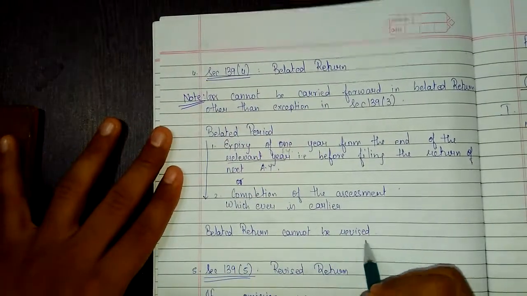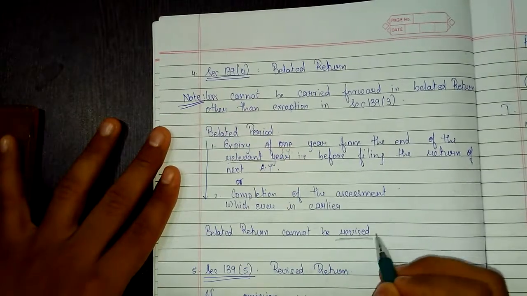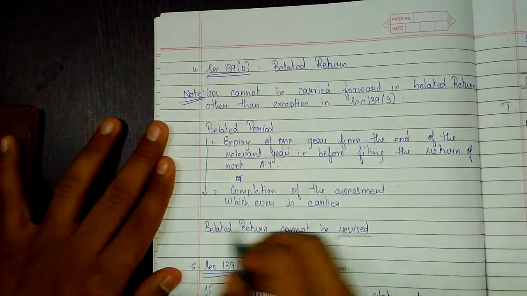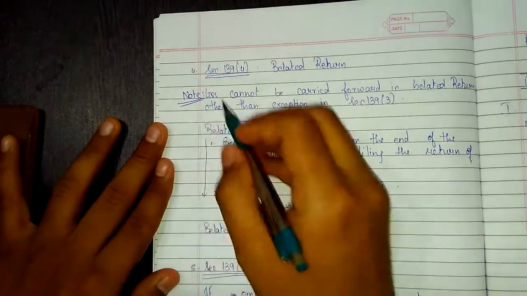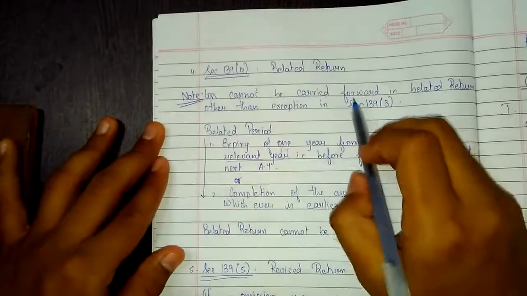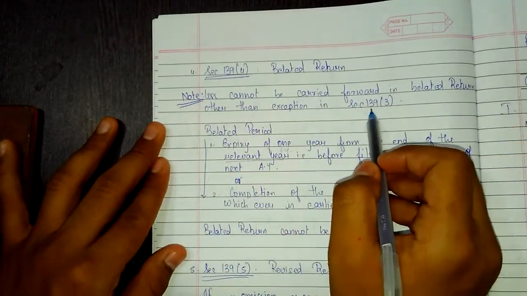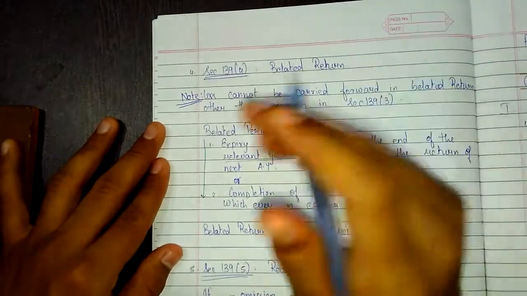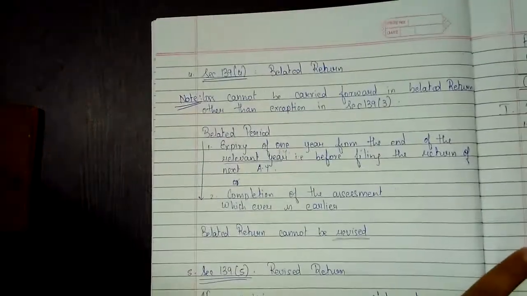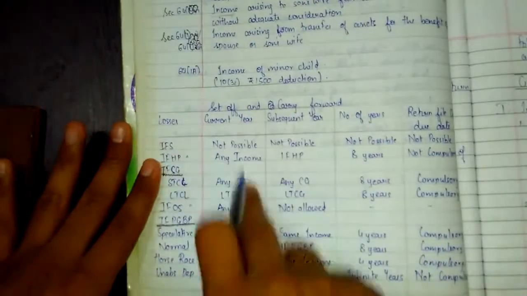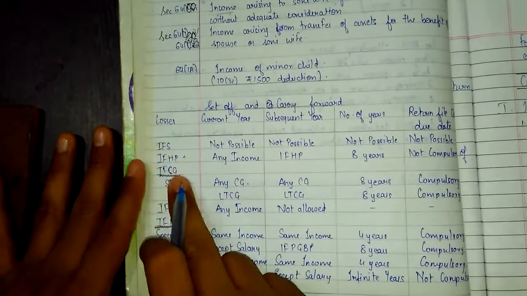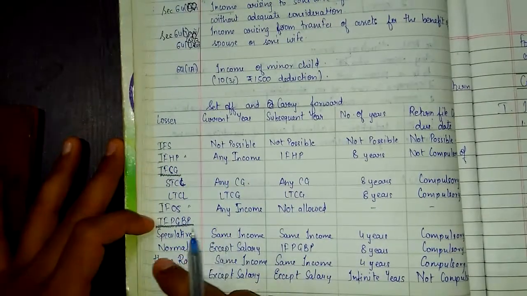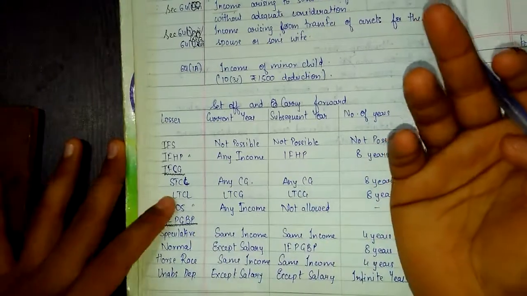See, belated return cannot be revised. This part you will come to know when I will be teaching section 139 subsection 5, revised return. So let's keep it aside for the time being. Now read this. Note, losses cannot be carried forward in belated return other than exception in section 139 subsection 3. That means that if you have filed a belated return, the losses that you have incurred, all these losses, income from other sources, then speculative, normal business and all, if you have incurred any losses, if you